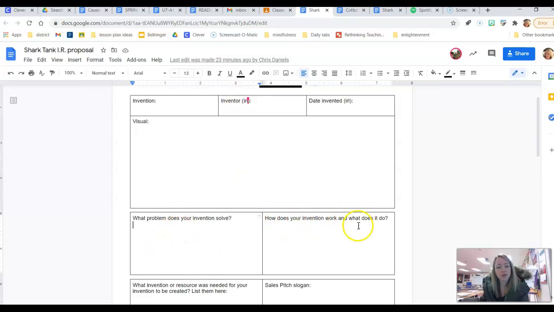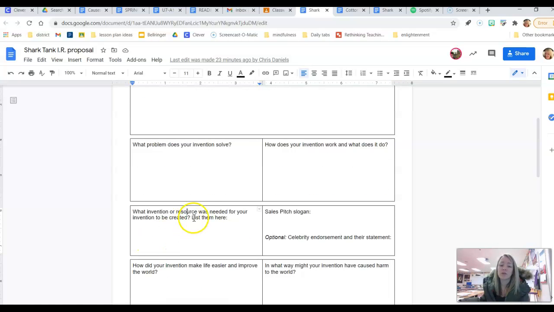Right? How does your invention work and what does it do? Explain to them, right? This is what it does and this is how it works. Down here, you may actually need another invention or resource in order for your invention to actually come into fruition and be created. So here, if it says, hey, it takes coal and does this with it, then obviously down here, one of the resources you're going to need is coal, right? If it's something that spins thread, right, you may need to write cotton down here. All right, so consider if there's also other inventions that needed to be created before yours in order for yours to be able to work.